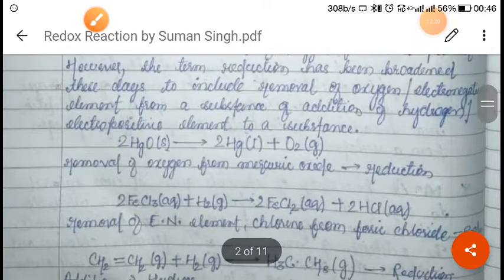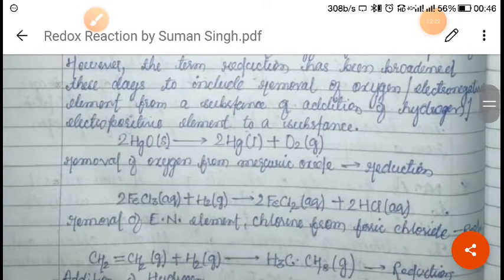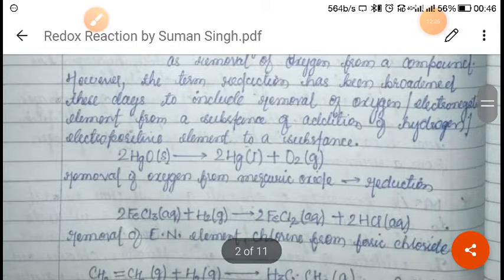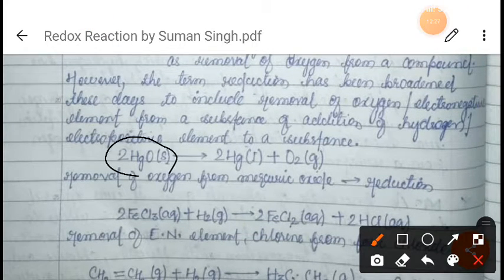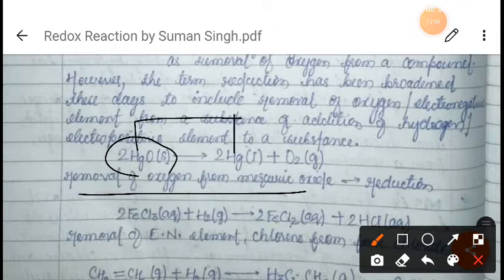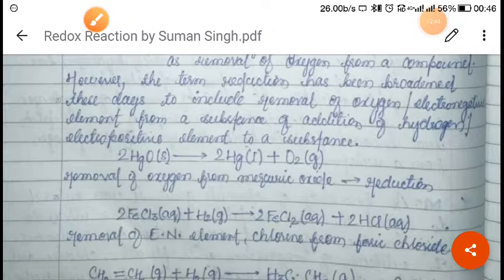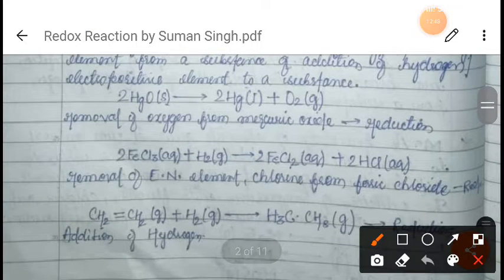As you can see in this example, there is a removal of oxygen from mercuric oxide, right? HgO is changing into Hg and O2. This mercuric oxide is changing into mercury, so this process is called what? Reduction, right? In the same way, as you can see, FeCl3 is converting into FeCl2, right?